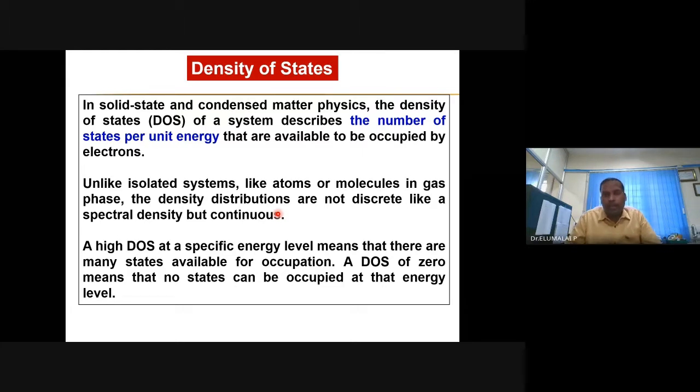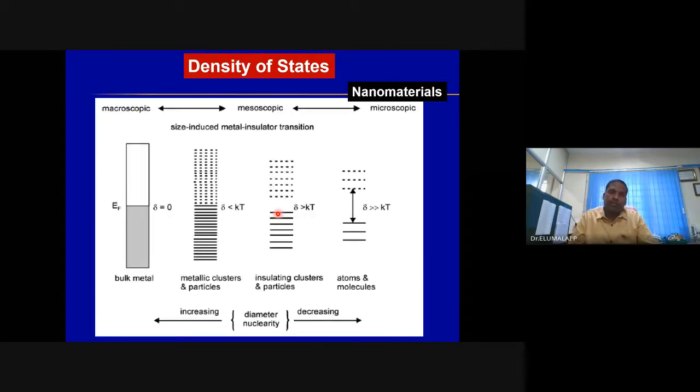And this is decreasing when we move from bulk to nano. It is very much less in the case of quantum dots, a little higher in the case of nanowires and nanotubes, more higher in the case of quantum well, and large in the bulk. There is no restriction in the movement of charge carriers in the bulk. But there is a restriction in the movement of charge carriers depending on the type of nanostructure; we have weak confinement and strong confinement. As a consequence, there is an increase in the band gap.